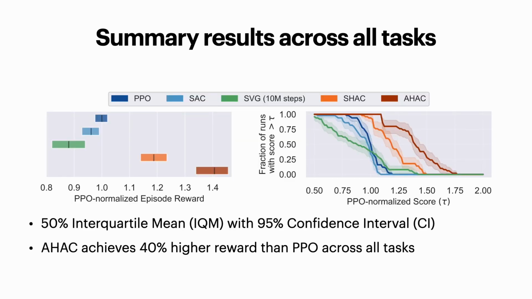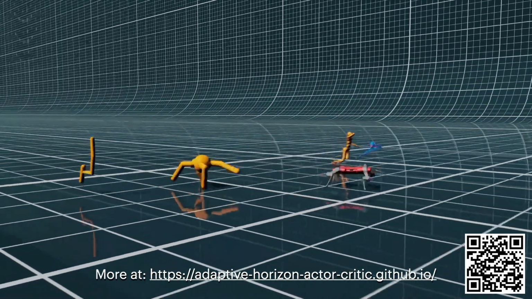The aggregate results suggest that AHAC outperforms PPO by 40% across all tasks. From the score distribution, we can see that even in its worst case, AHAC still performs favorably against baselines. To find out more, please visit our website.